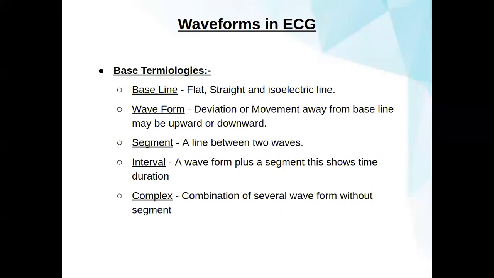So first is the baseline, which is denoted as a flat, straight, isoelectric line. Second is the waveform, a deviation from the baseline upward or downward. The third one is the segment, which is the line between two waves. The interval is the addition of waveform and segment, and the complex is when multiple waveforms are found at the same time, that is, the combination of several waveforms without a segment. That is what we call a complex.